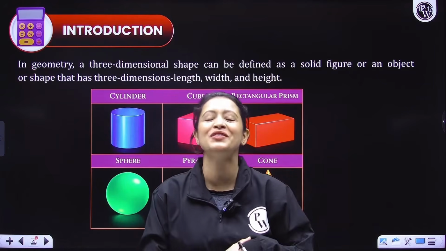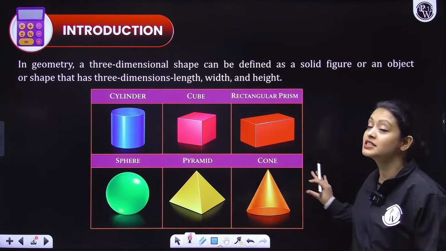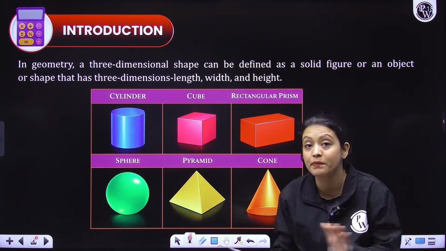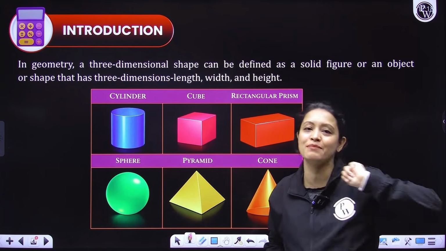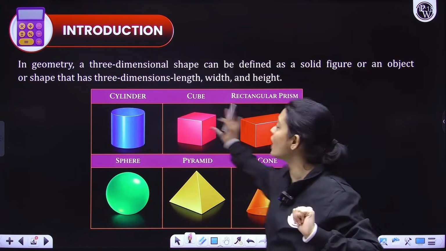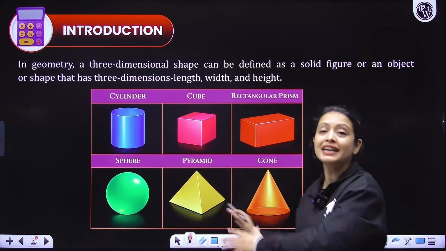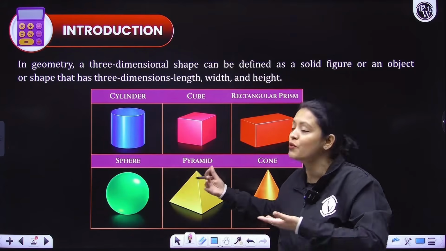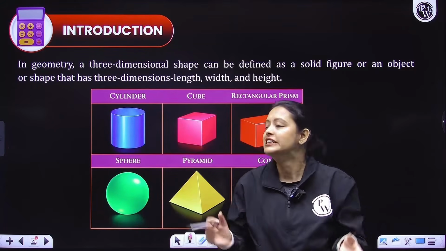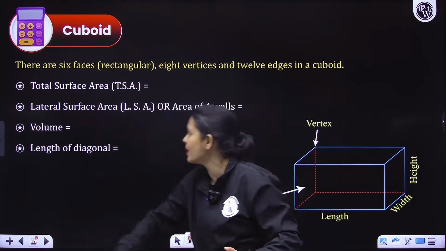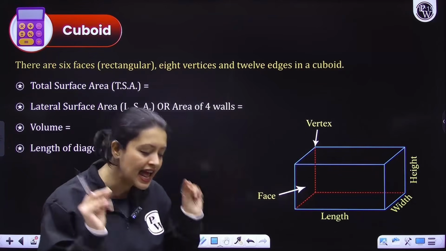So what do you mean by three-dimensional figures or solid figures? Three-dimensional figures or solid figures are all those figures that are not plane. That is, they have length, breadth and height. They have 3 dimensions, right? Even though we have drawn all these figures on a plane surface just for description, in everyday life, when you see a cube or a sphere or a hemisphere, you will see that they are not plane, right? They have a height. Simple definition, everyone.